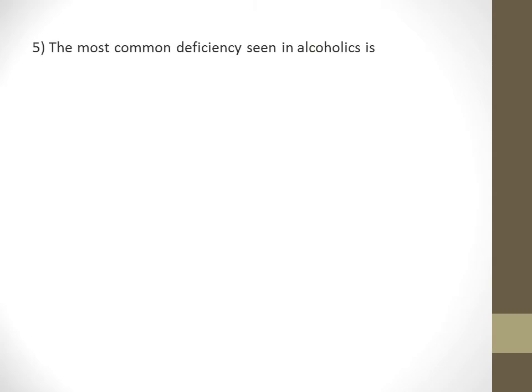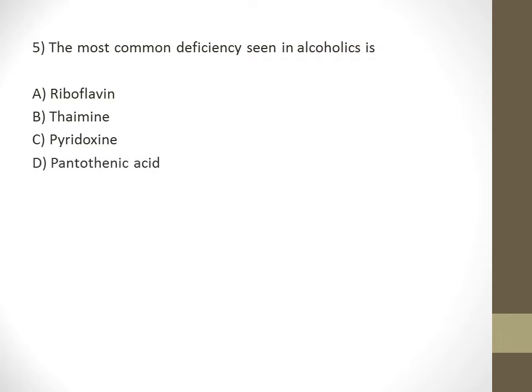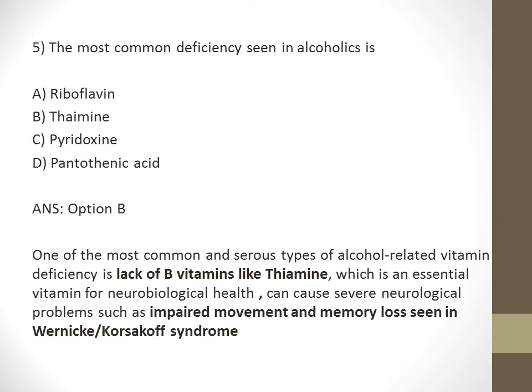The most common deficiency in alcoholics. The options are A. Riboflavin, B. Thiamine, C. Pyridoxine, and D. Pantothenic acid. The most common deficiency in alcoholics is B. Thiamine. It is vitamin B1 deficiency. One of the most common and serious types of alcohol-related vitamin deficiency is lack of vitamin B1, that is thiamine, which is essential for neurological health. It can cause severe neurological problems such as impaired movement and memory loss, which is seen in Wernicke and Korsakoff syndrome.